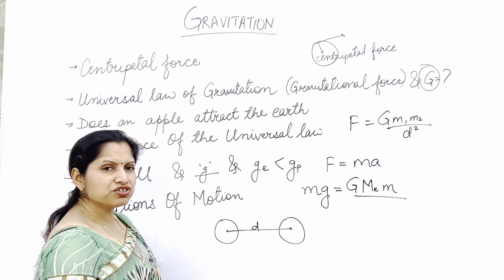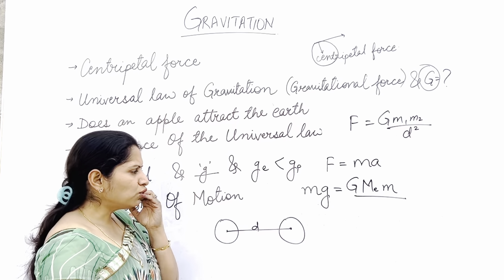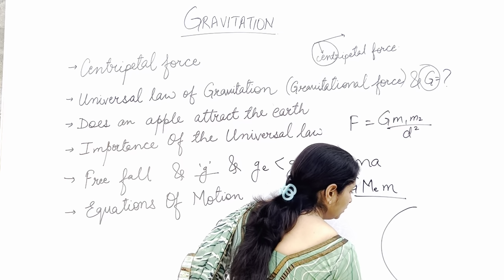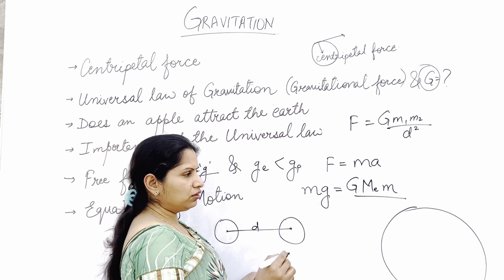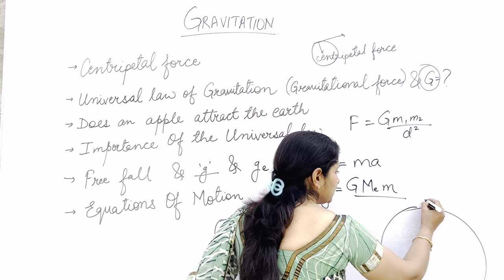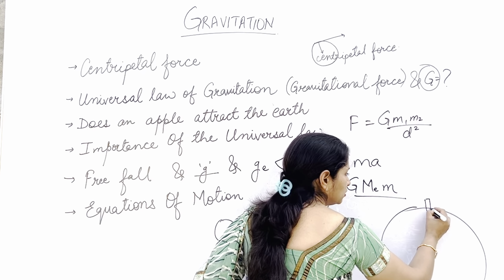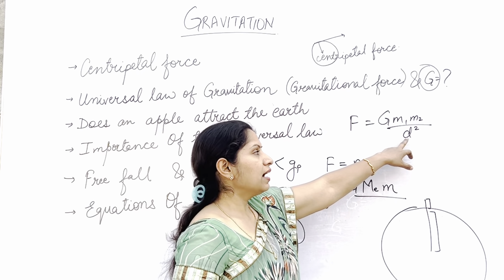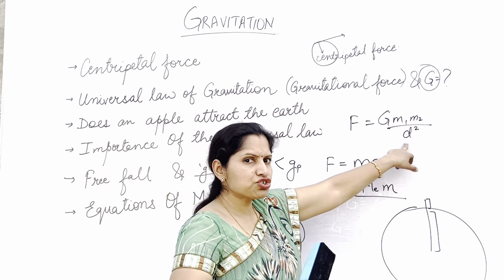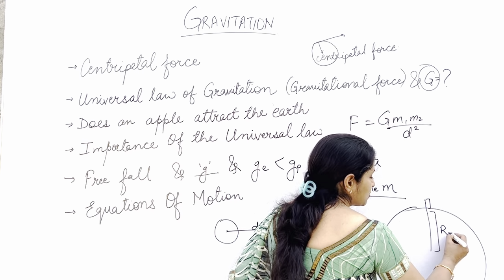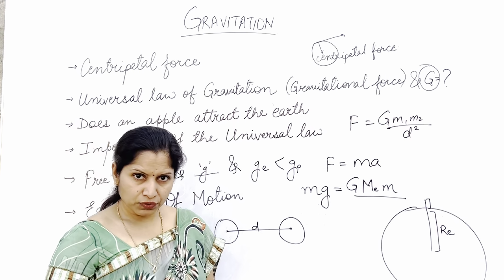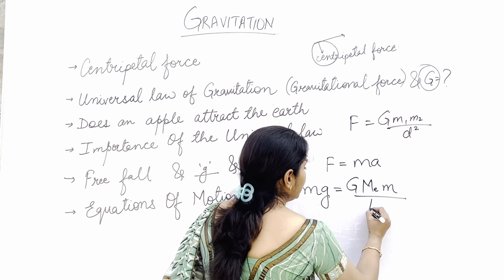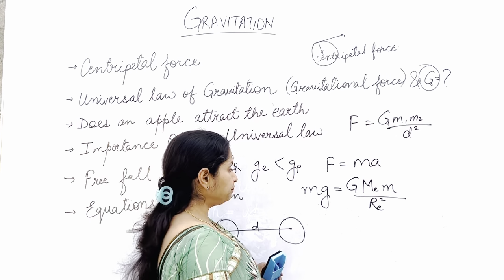But when one object is earth and the other is anything close to the surface of the earth, then as compared to the radius of the earth, the distance of that object from the surface is negligible. So whenever one of the objects is earth, we usually take that distance as the radius of the earth. So here we will be taking the distance as the radius of the earth squared.